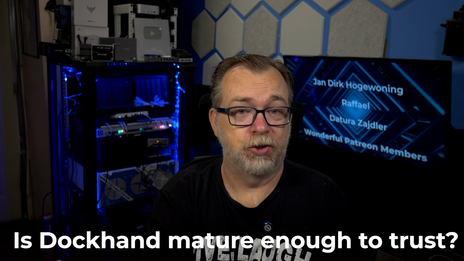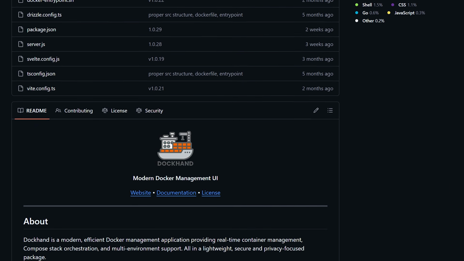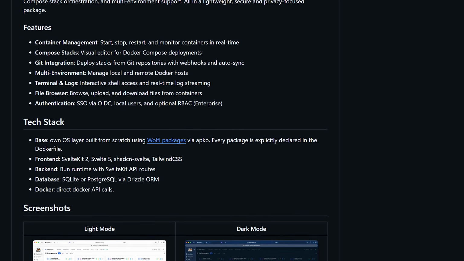Second, and I think this is the bigger one, is Dockhand mature enough to trust? It launched in late 2025, so let's be clear, it is still relatively new. It's not 8 years of Portainer with every edge case ironed out. So I want to answer this carefully because I think trust is the wrong single word for it. So here's how I'd like to frame it. A container manager is just a control plane. It's not where your data lives. Your data lives in volumes, on your file system, and in databases. Dockhand sits on top of all of that and tells it what to do. So if a container manager has a bad day, the blast radius is smaller than you might think.